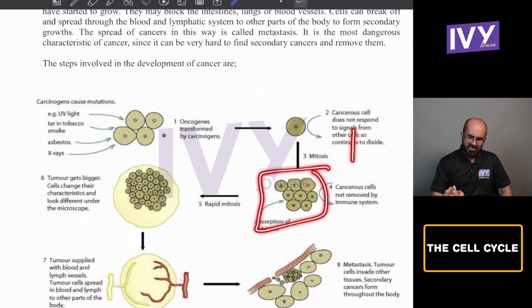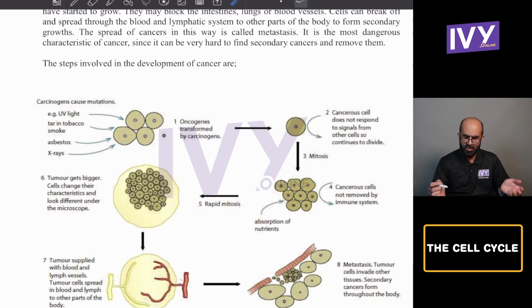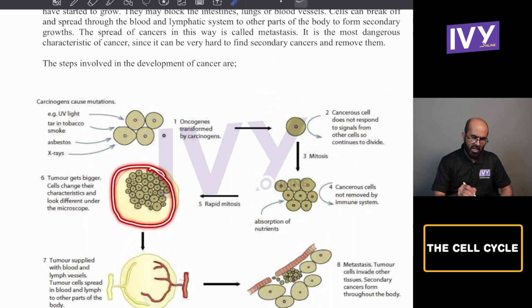Now you can see these cells. What's going on? In the next step, this cell is not responding, so it divides mitotically, and many cancer cells develop. They also need to absorb nutrients and increase the number of cells to make a bulk. Cancer cells are not removed by the immune system. They are immortal, so they keep increasing in number, and they grow so much that they form a lump of tissue. You can see a large number of cells increasing at tremendously high speed.